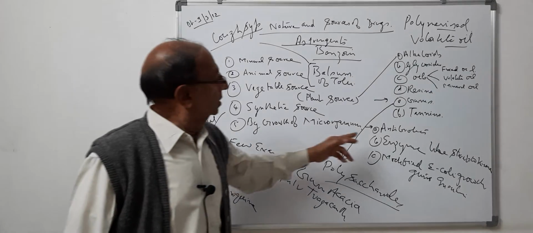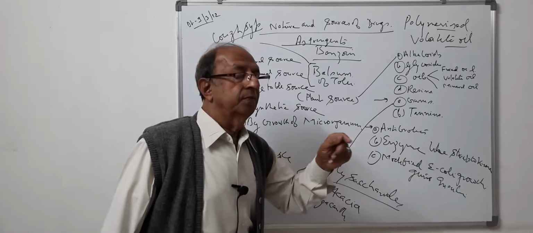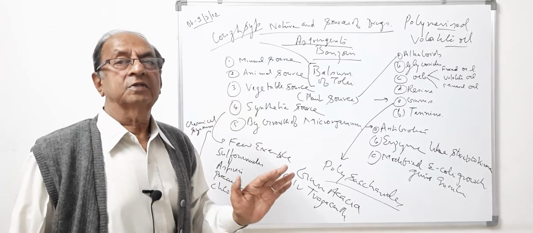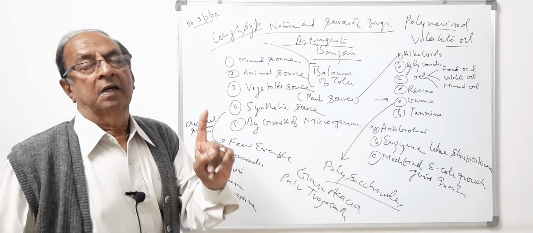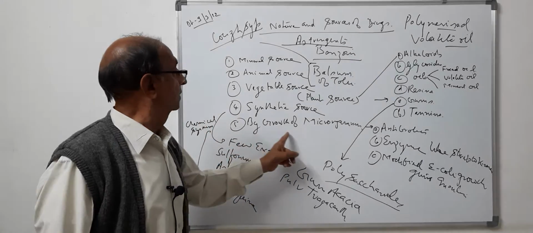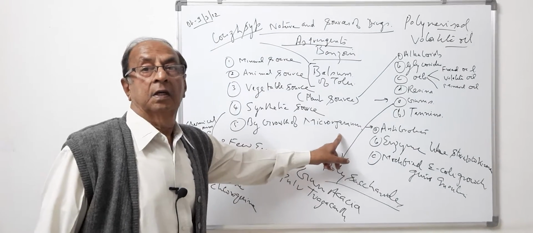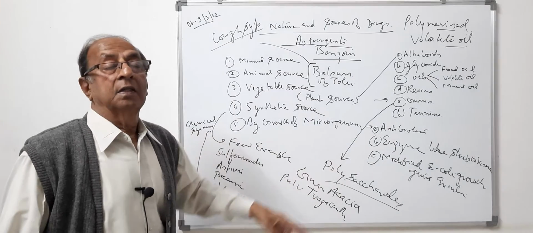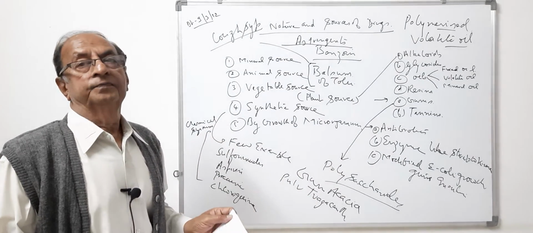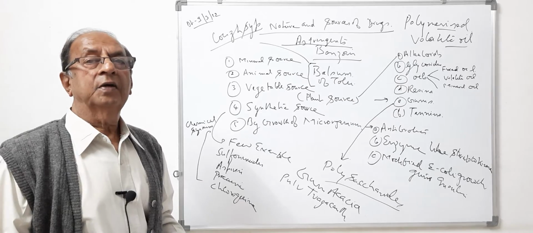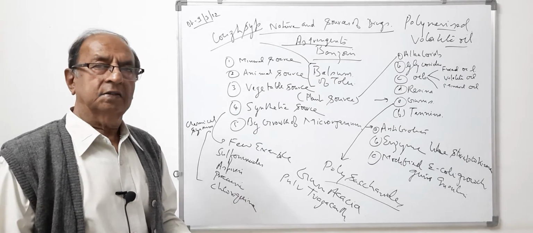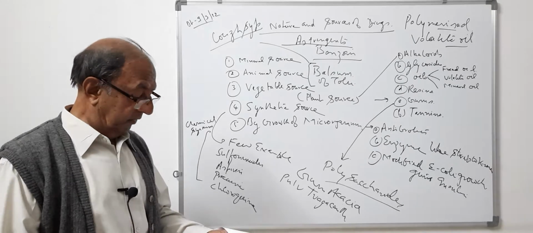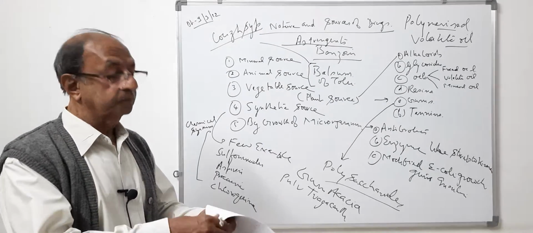Nowadays antibiotics are the main component of a prescription. If you see any prescription, it contains one antibiotic, and these antibiotics are being obtained from the growth of microorganisms, and that is the nature and source of antibiotics. Antibiotics do not have any chemical interrelation between them. Let us take examples of antibiotics.